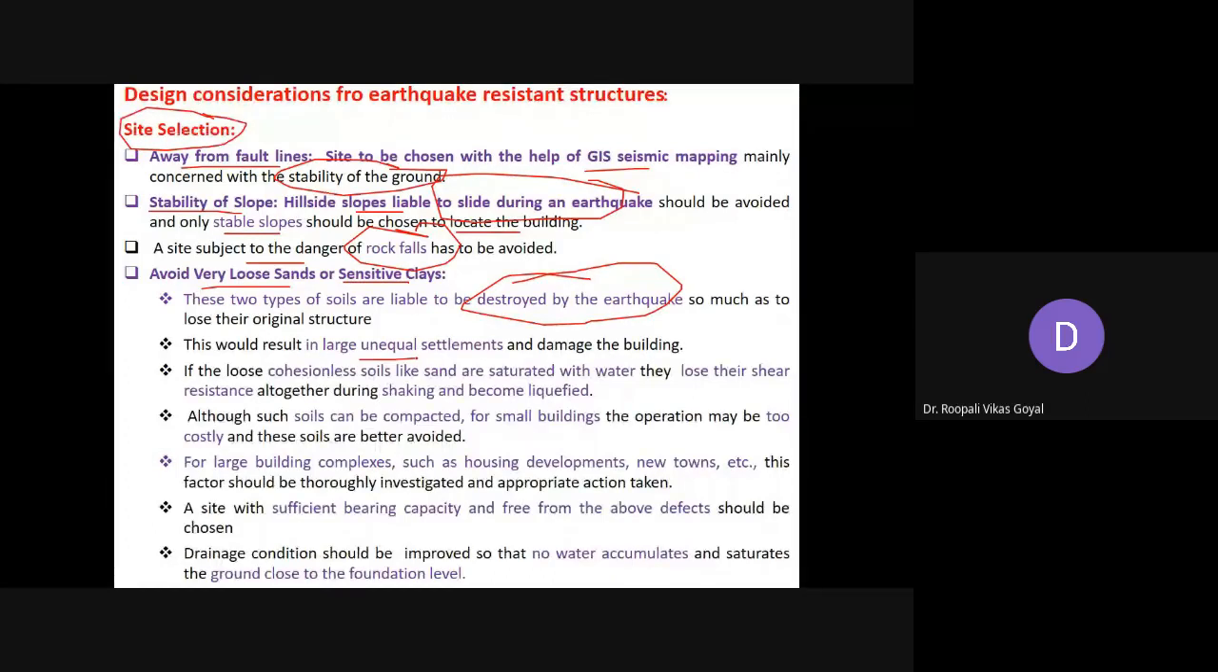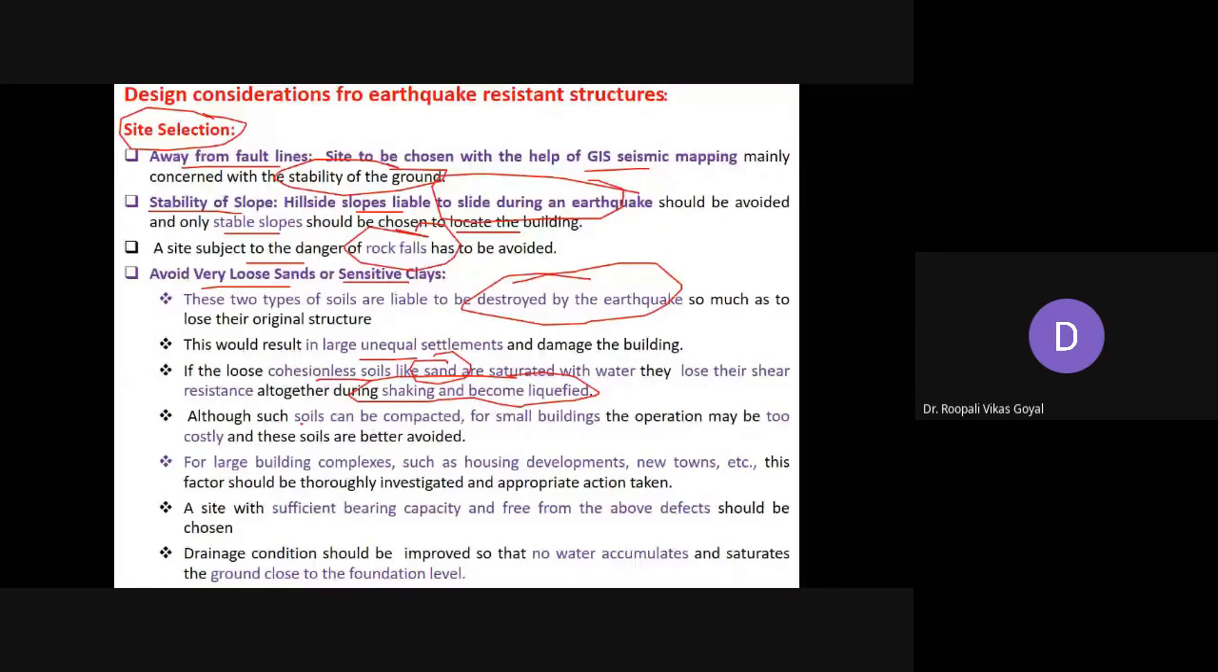And loose cohesionless soil, for example sand, if it is saturated with water, if water comes inside the sand, it will lose its shear resistance altogether during shaking and become liquefied. So it cannot take the load of whatever structure. Okay, so this kind of soil should be avoided. Although such soil can be compacted for small building operations, it may be too costly. So it's better to avoid such kind of soil in the earthquake prone region.